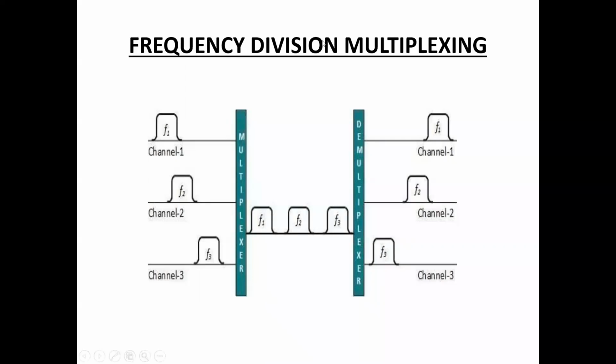So here, frequency division multiplexing sends signals in different frequencies. Different frequency ranges carry multiple video channels on a single medium, here a single cable. This multiplexing sends signals in several different frequency ranges, here F1, F2, F3, carrying multiple video channels on a single line. F1, F2, F3 are in a single line.